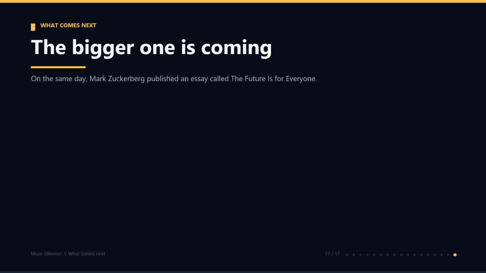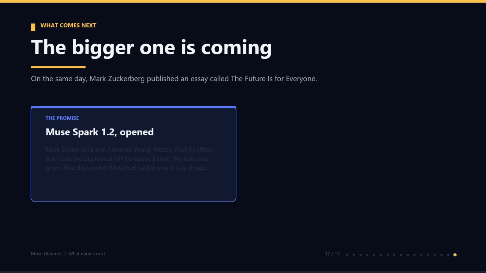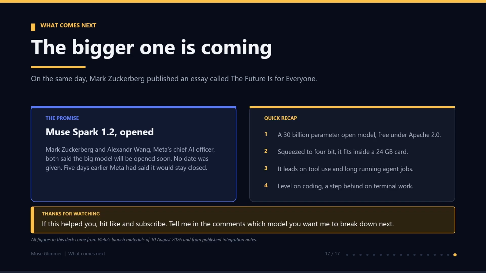Before we finish, one last thing. On the same day, Mark Zuckerberg published an essay called The Future is for Everyone. In it, he said the big model will be open too. Alexander Wang, Meta's chief AI officer, said the same thing. That means Muse Spark 1.2, the large closed one, may become downloadable. No date was given yet, and here's the interesting part: 5 days earlier, Meta had said it would stay closed, so that was a fast change of mind.